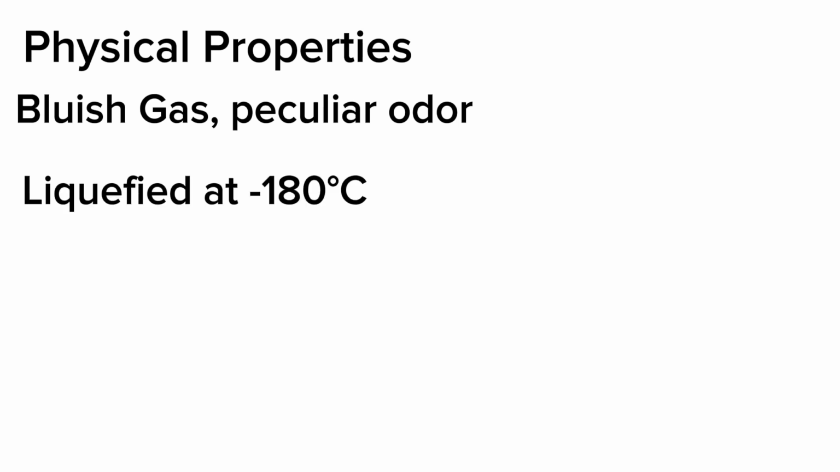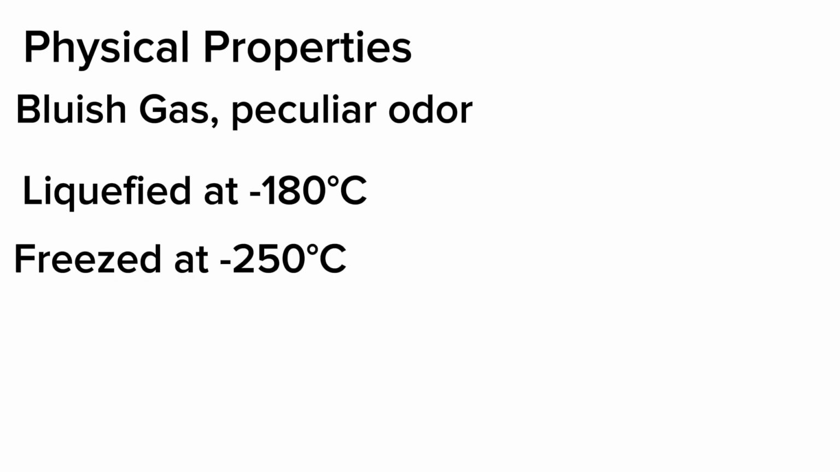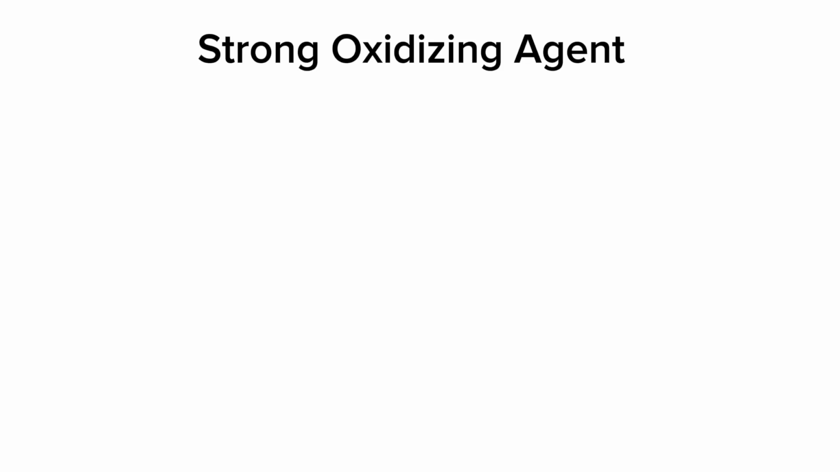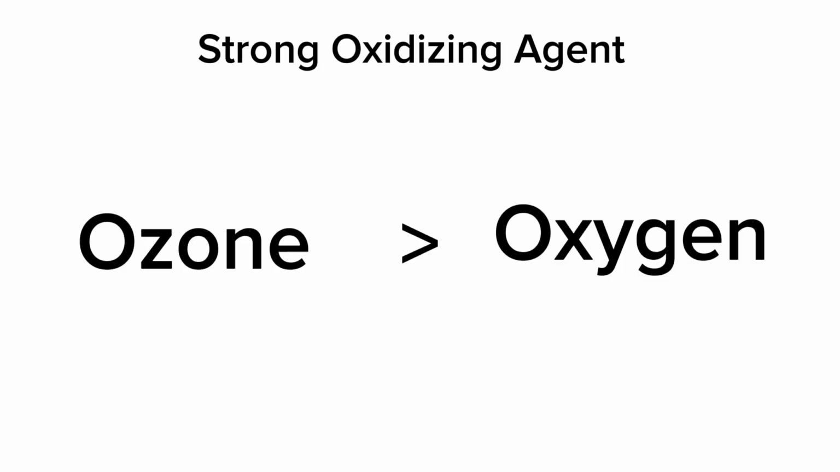Ozone. Ozone takes the form of a bluish gas with a peculiar and irritating odor. It can be liquefied with a blue color at negative 180 degrees Celsius and frozen at negative 250 degrees Celsius. Unlike oxygen, ozone can oxidize metals like mercury and silver at normal temperatures. It is known to be a strong oxidizing agent, exceeding that of atomic oxygen.